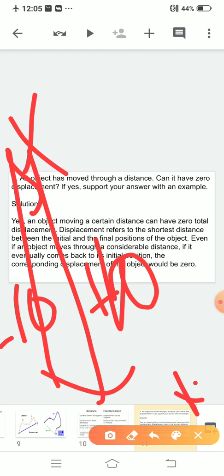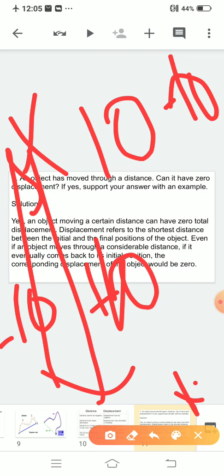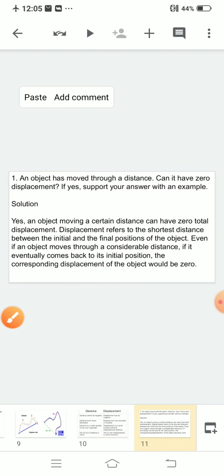Why? Because here we are considering direction. So now your final and initial position is the same, or you can do 10 minus 10. What will you get? You will get 0. So your displacement can be 0. So yes, an object moving a certain distance can have a 0 total displacement.